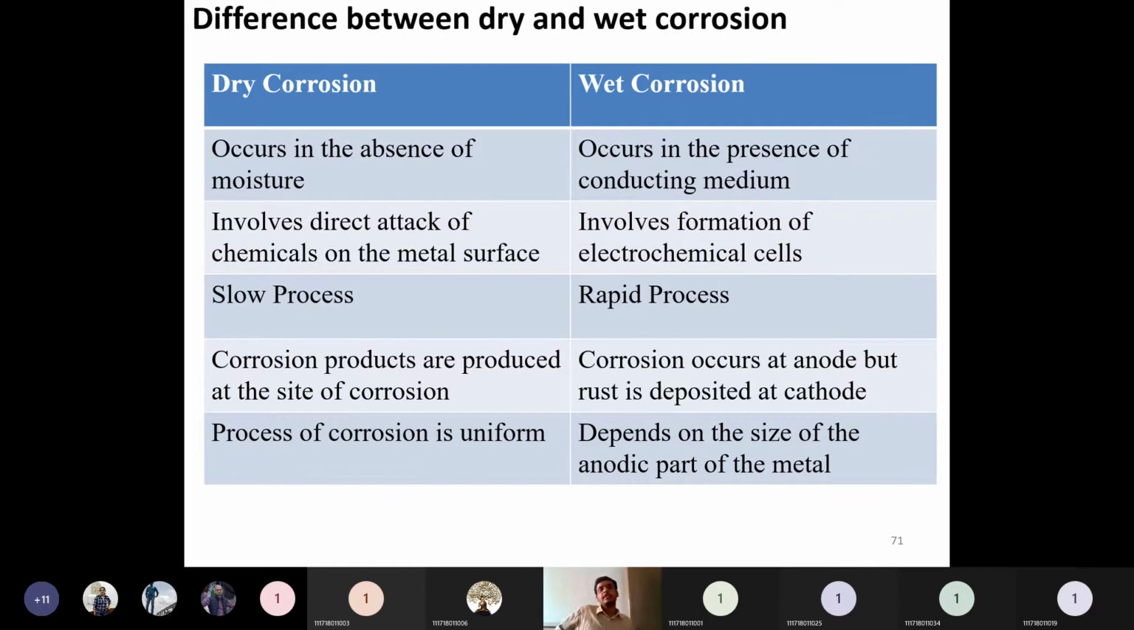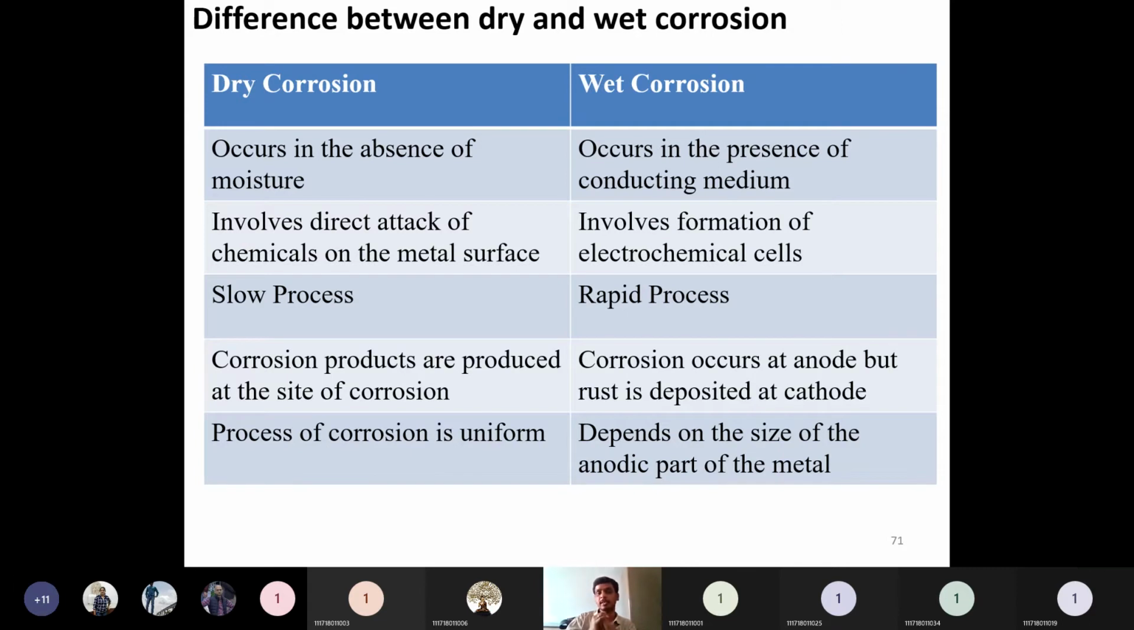Wet corrosion occurs due to the presence of moisture, or some conducting medium, in order to transport the electron currents between the anode and cathode. So that is wet corrosion. Dry corrosion involves direct attack of chemicals on the metal surface. Oxygen is directly attacking the metal surface which has to be corroded.